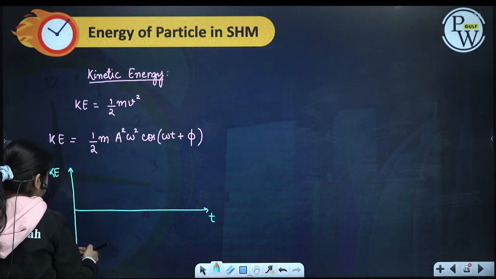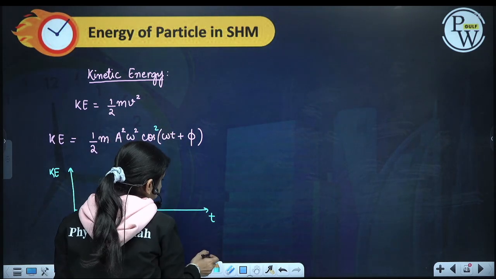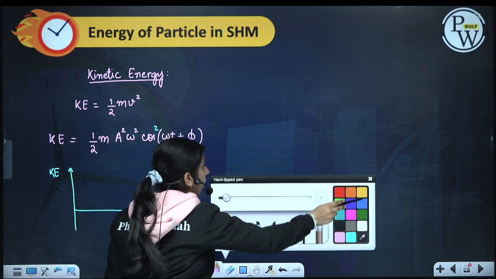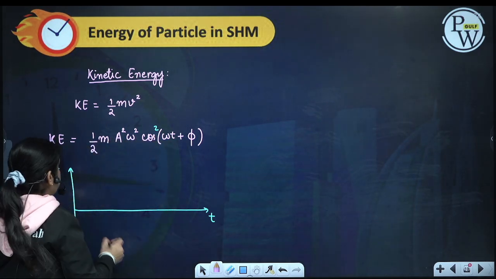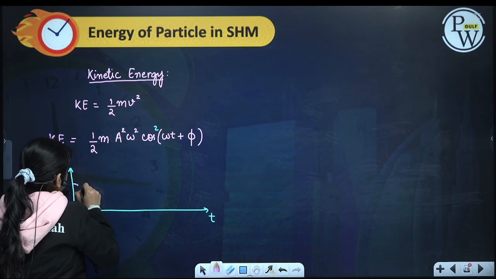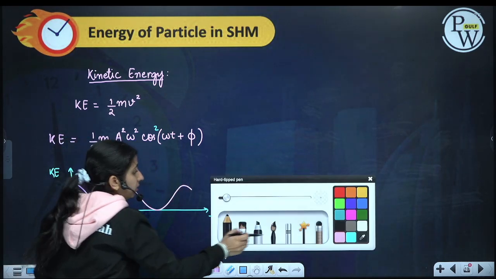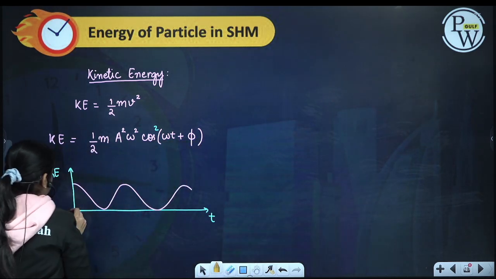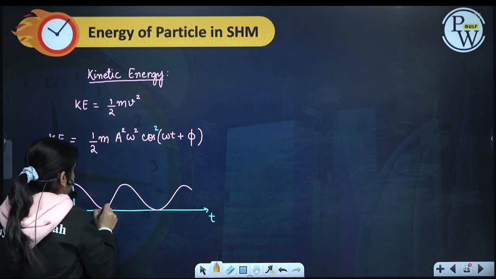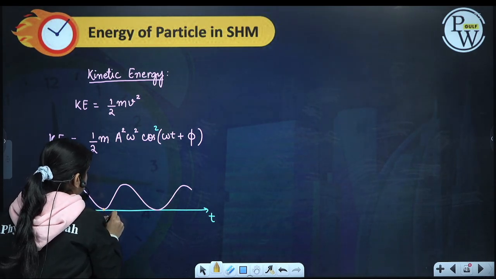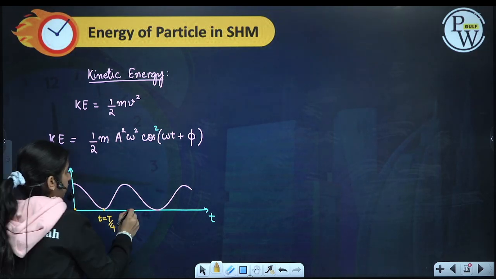because it is kinetic energy and it is cos square, it is the square of cos, how will my variation be? The negative cycle will also go on the positive side. So it will be like this. At t is equal to 0, mean position, maximum velocity. At t is equal to T by 4, extreme position, 0 velocity, 0 kinetic energy.